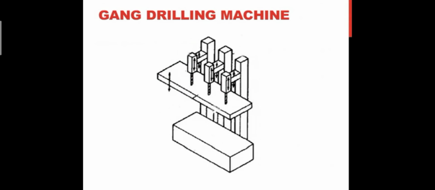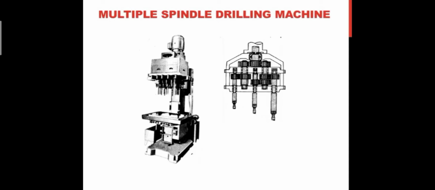The next type is gang drilling machine, in which single spindle machines are arranged to work on the same work table. Next is multiple spindle drilling machine, having multiple spindles for producing a number of holes simultaneously on the workpiece to increase the rate of production.